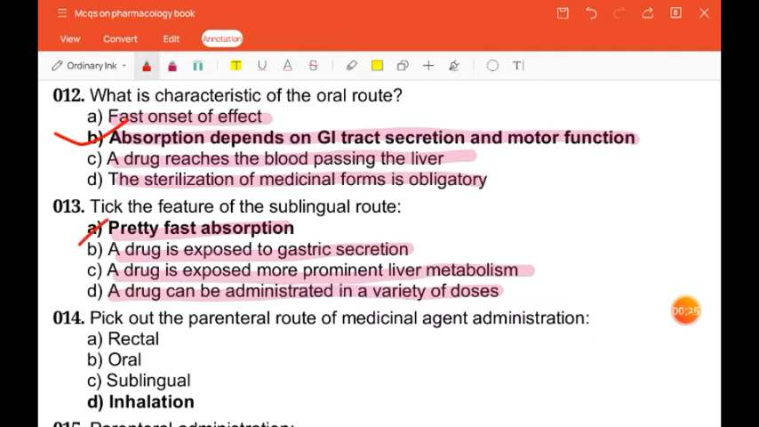Then next is, which one of the following is the parenteral route of medicinal agent administration? Rectal, oral, sublingual or inhalation? So the correct answer is inhalation.